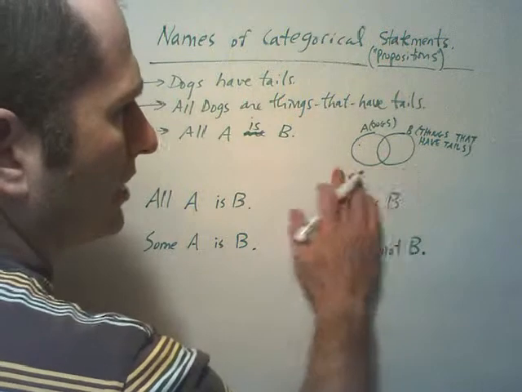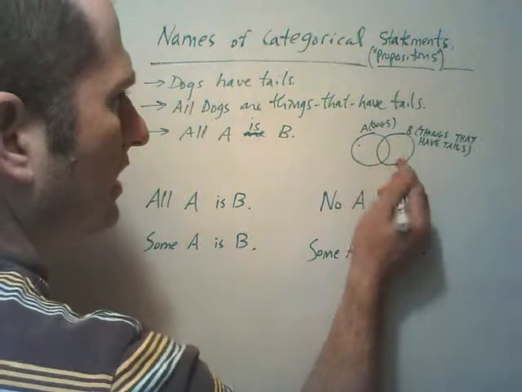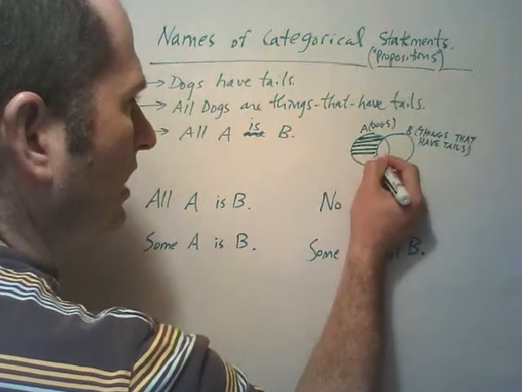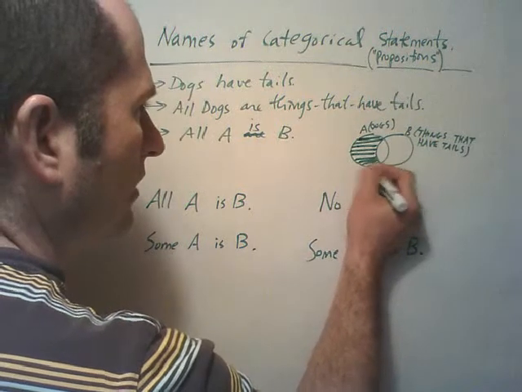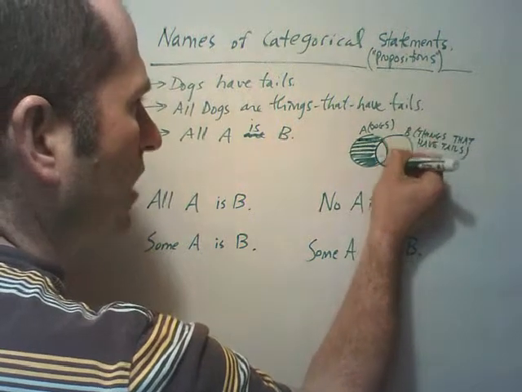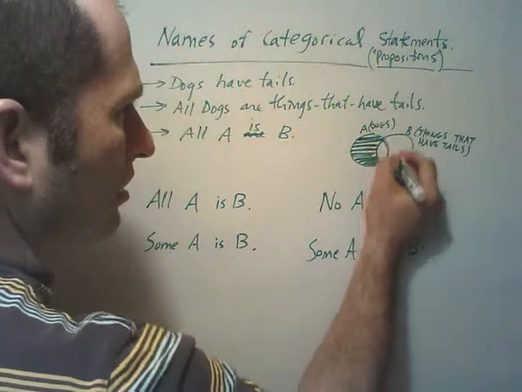And we would draw up the categories this way if you want. Category of dogs, category of things that have tails, and then we shade this out to say this is really closed off space, okay? There's nothing there. If you're going to put anything into that circle, it always has to be inside the circle of things that have tails. So this is the circle of the dogs, really.